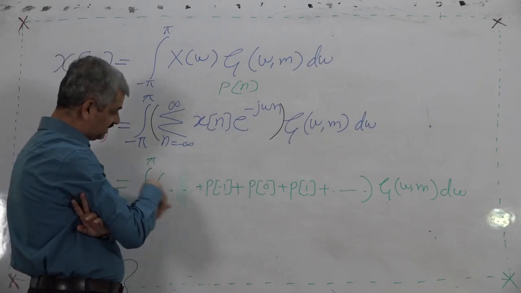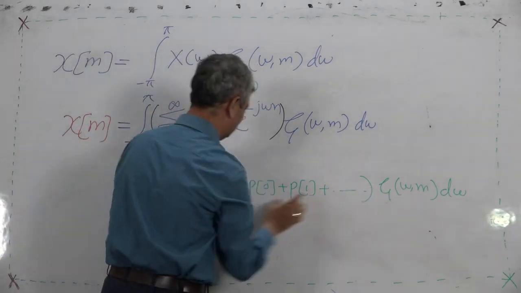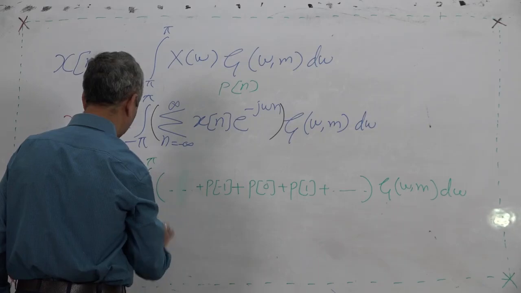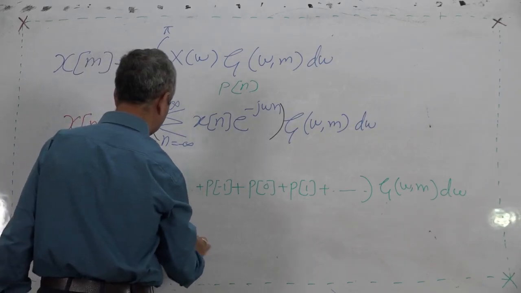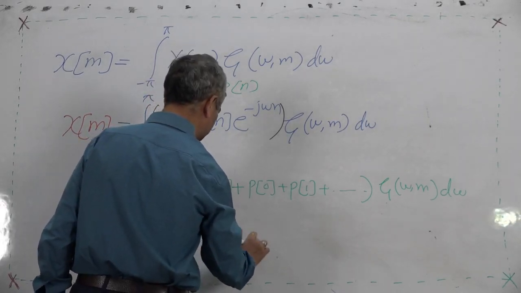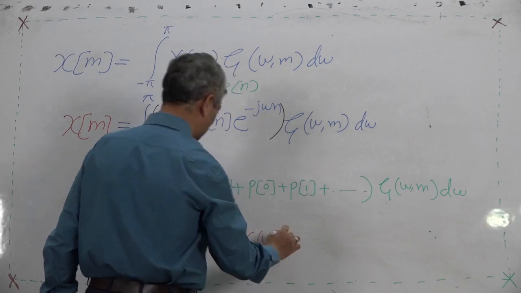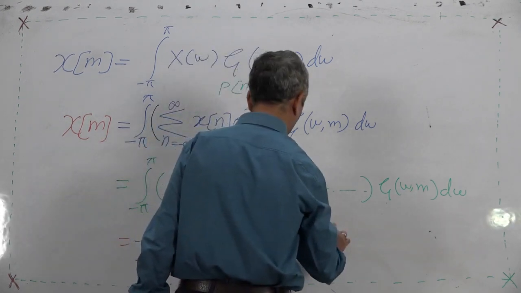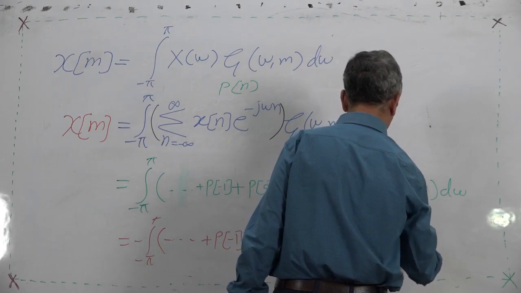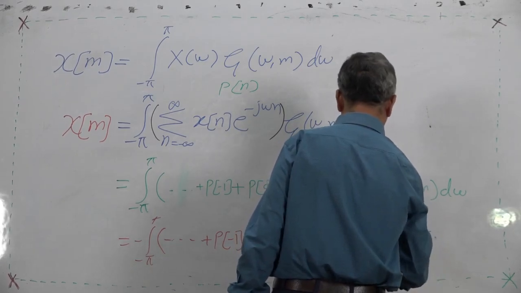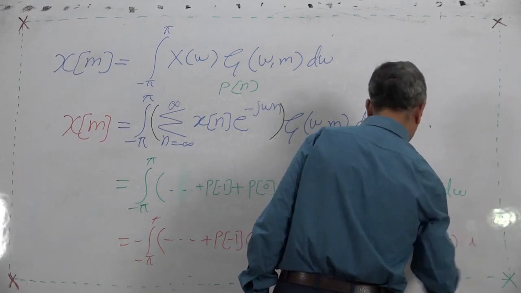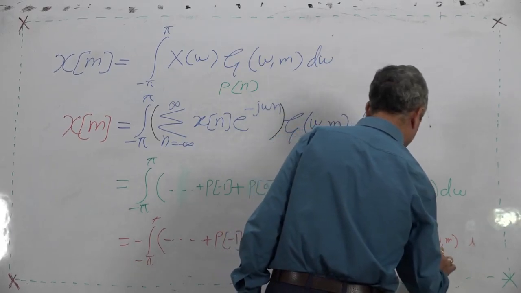So this can be multiplied by this, and I can further have, from minus pi to pi, in brackets, this P term, just for understanding I have put P[−1] g(ω, m) plus P[0] g(ω, 0) plus P[1], sorry, m is different, it is n, g(ω, n), plus so on, dω.